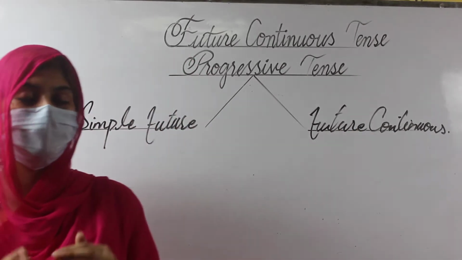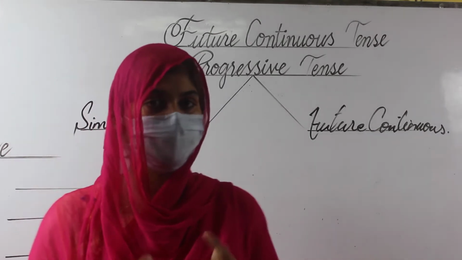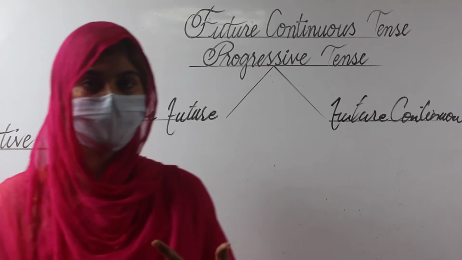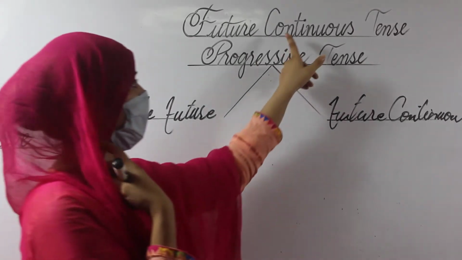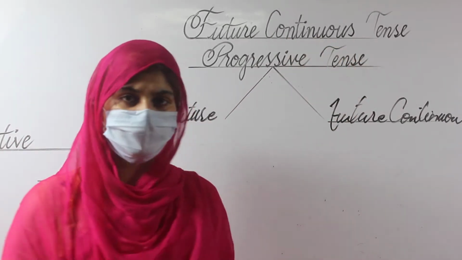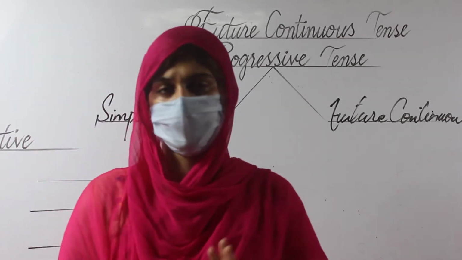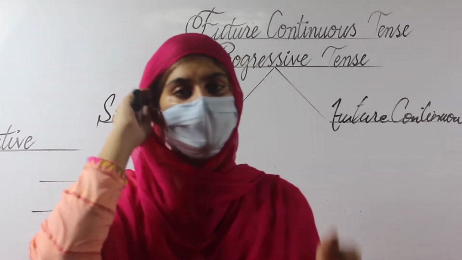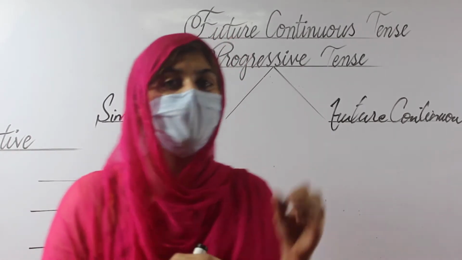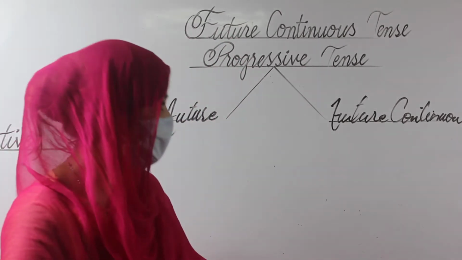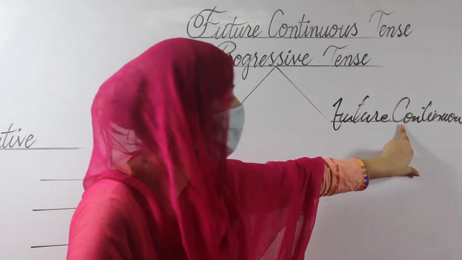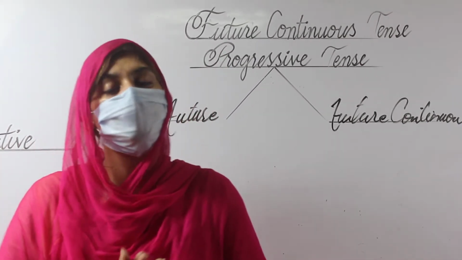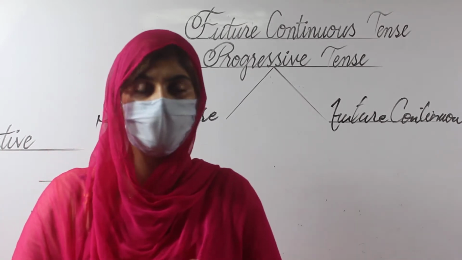If we talk about the helping verb of both these tenses, the helping verb of the simple future is will or shall. The helping verb of the future continuous is only a little different, because the future helping verb remains the same, will or shall. We only change it with the use of continuous, so be is added. The future continuous helping verb will be or shall be.